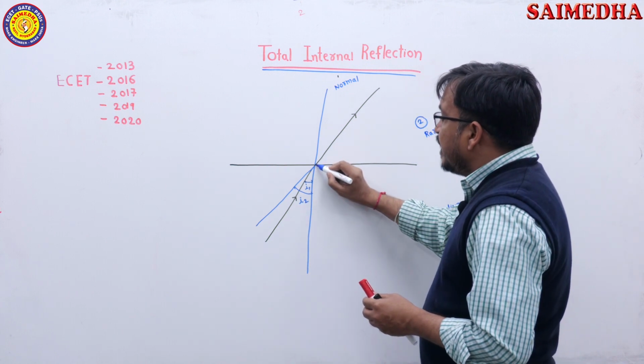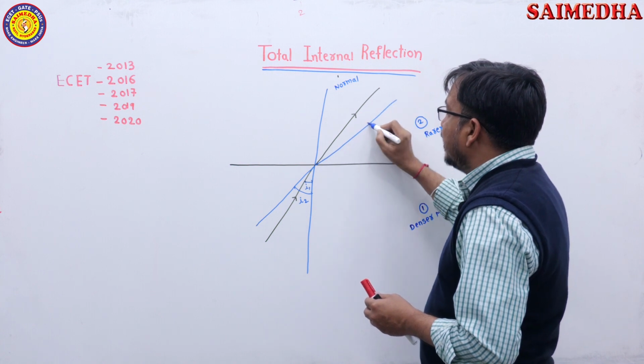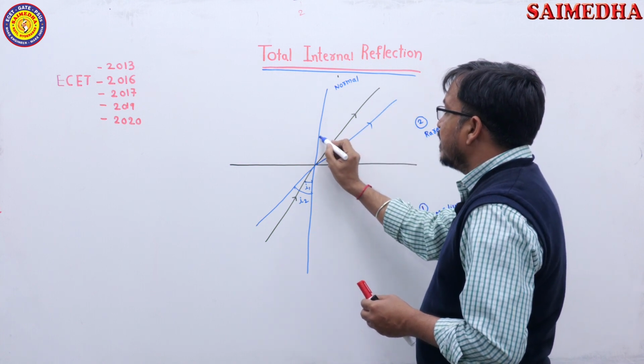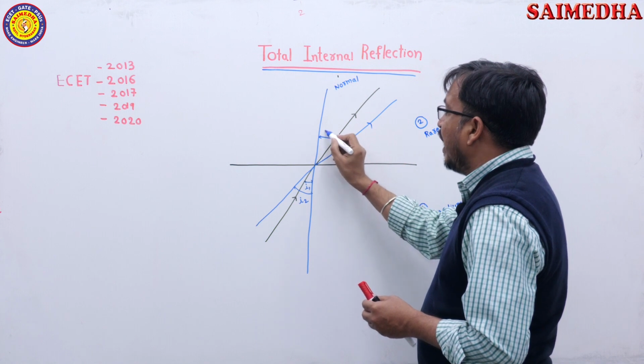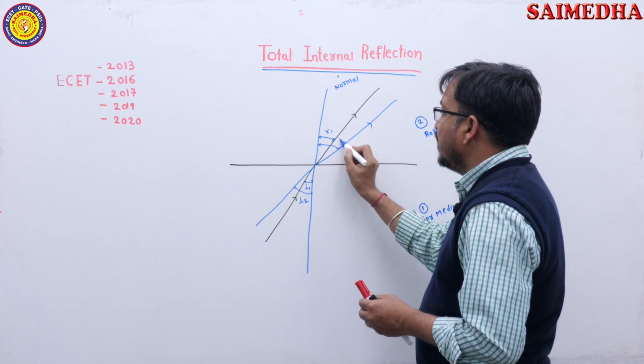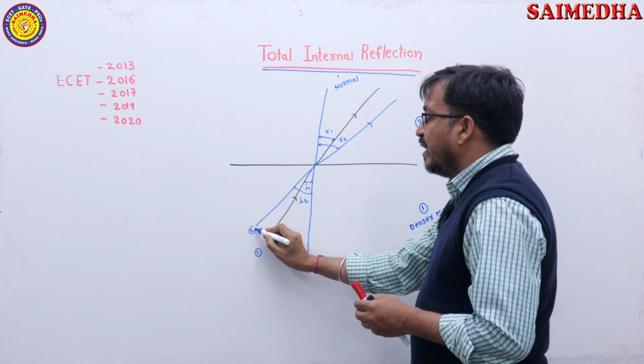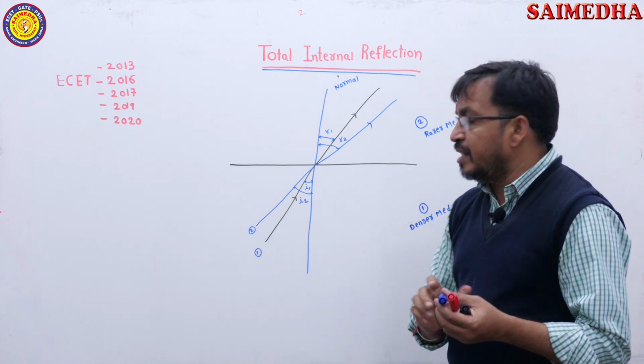Then after refraction, the refracted ray moves further away. See here, this is angle of refraction R1, and this is angle of refraction R2 with respect to the second ray. First ray, second ray. So students, you understand this concept.